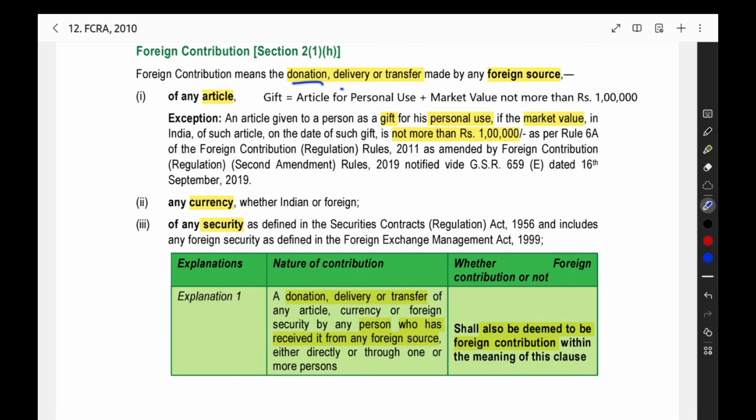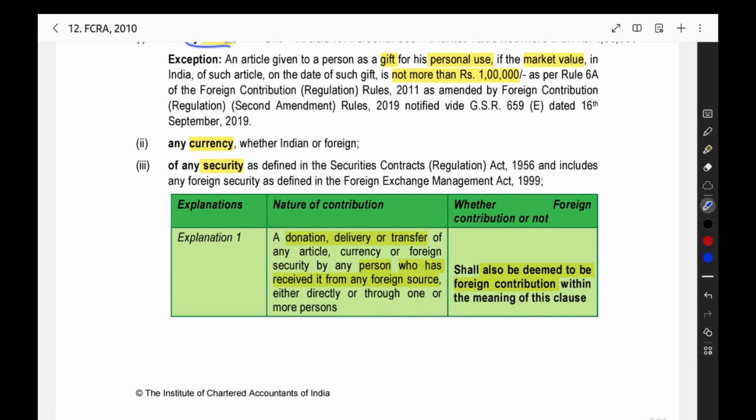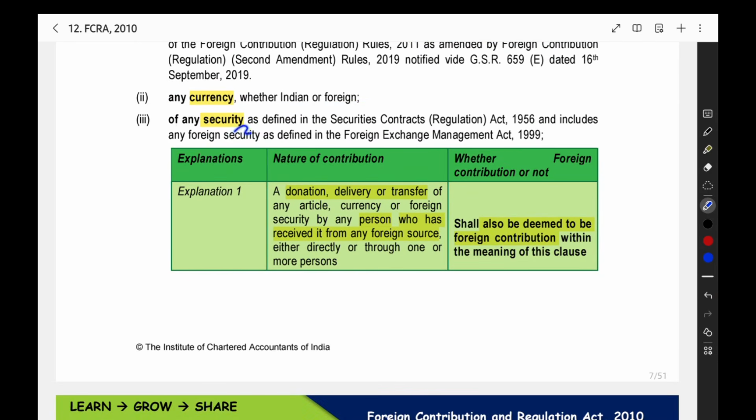What they are donating, what they are delivering? They are delivering the article, currency or security. What is the meaning of article? Any object, any particular thing that they are giving to you. Then currency, any currency, Indian currency, foreign currency, that they are giving to you. Security means bonds, debentures, equity shares, everything will be coming under the security.